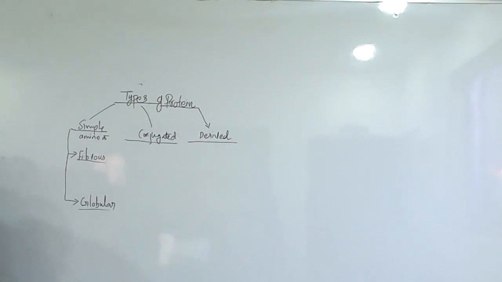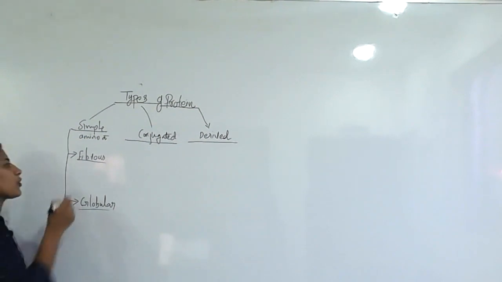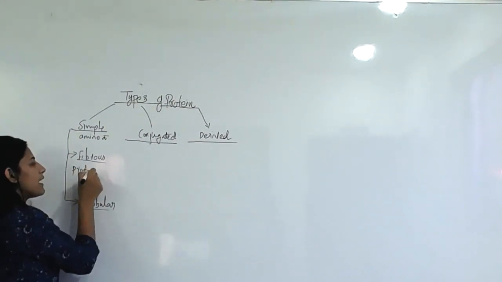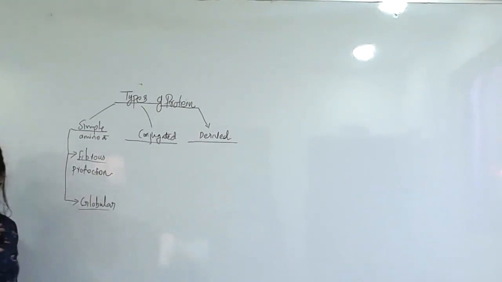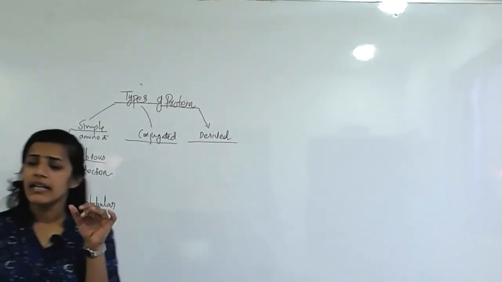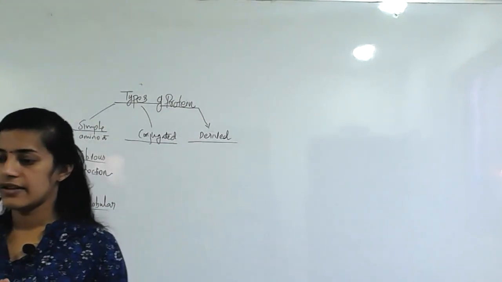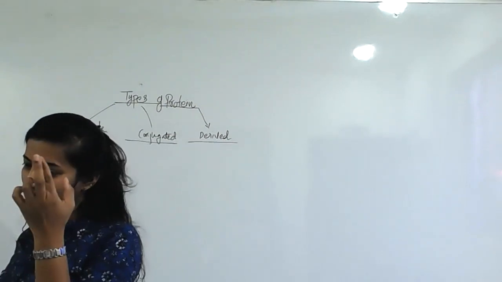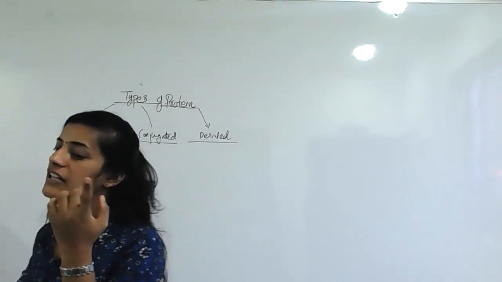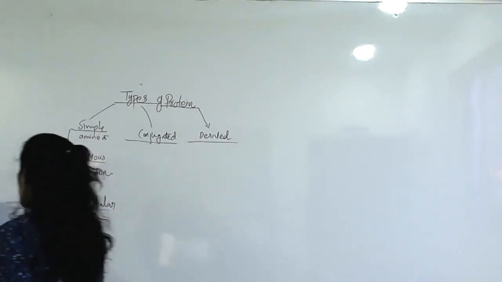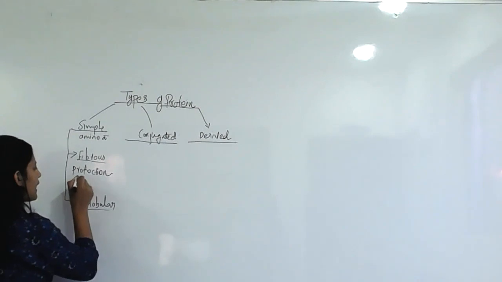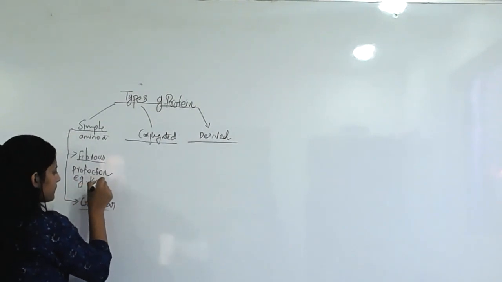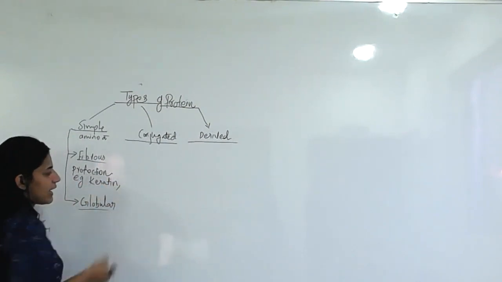The main function of fibrous protein is protection, like protecting and covering. It is insoluble, very elongated as well as hard in nature. Example, our nail protein, which is keratin.